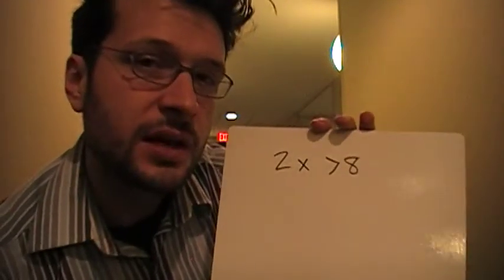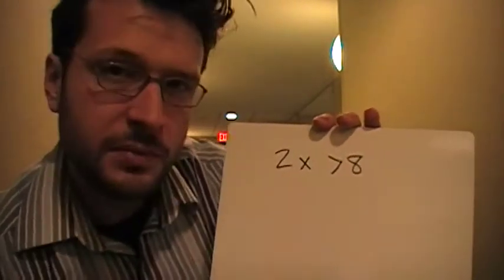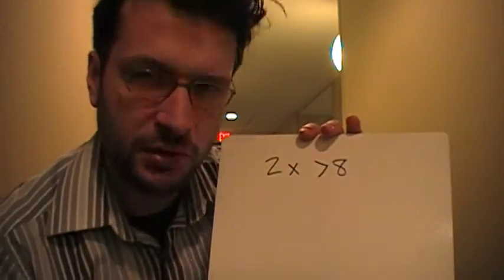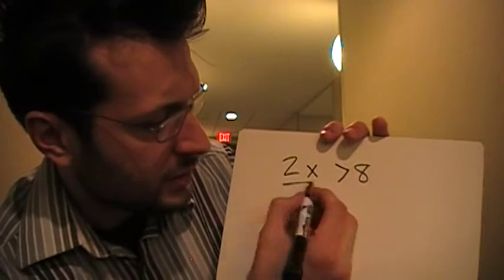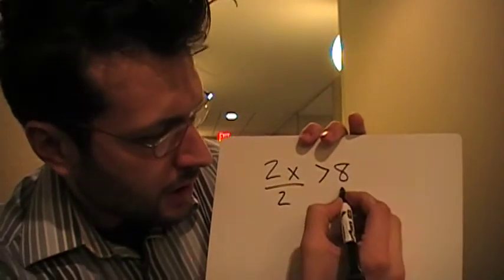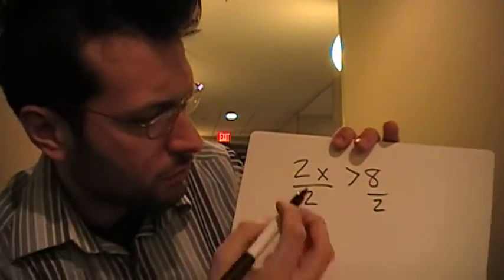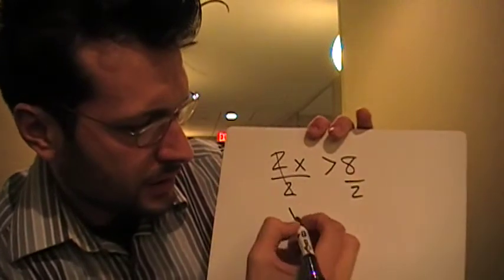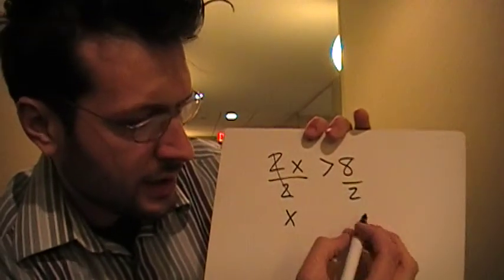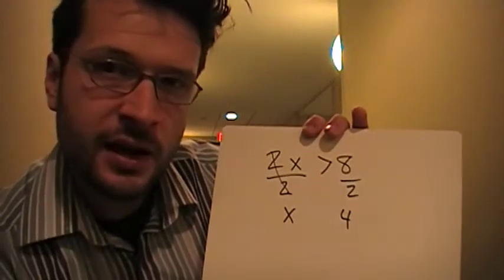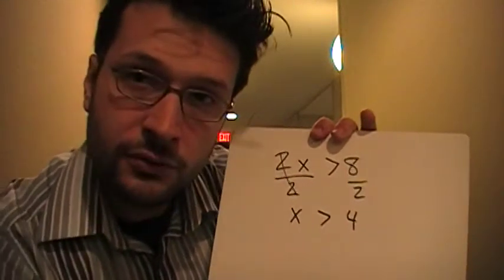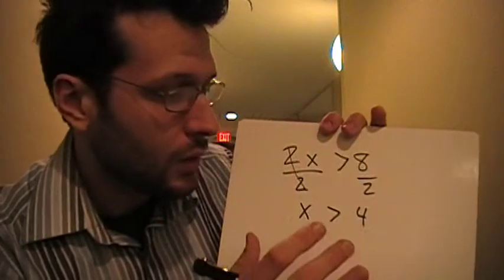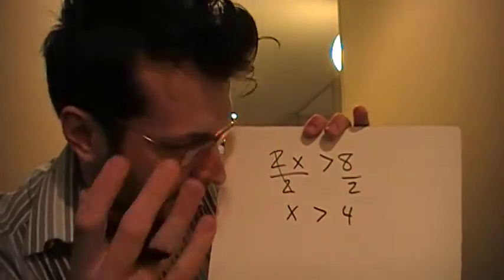If this were an equal sign, then I would look at this and say, well, here is my variable. They've multiplied it by 2, and that's what I need to fix. So I'm going to undo a multiplication by 2. I'm going to divide by 2. And over here, I'm going to divide by 2. And so we cancel our 2's. And x on this side, 8 divided by 2, a 4 on this side, but it's not an equal to, it's greater than. x is greater than 4. So we have our solution.